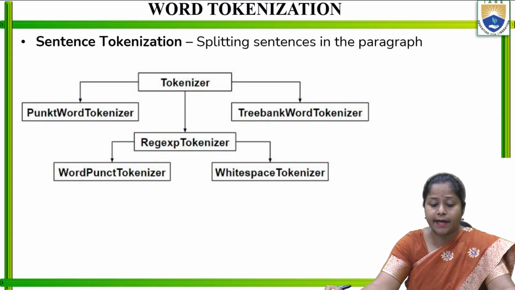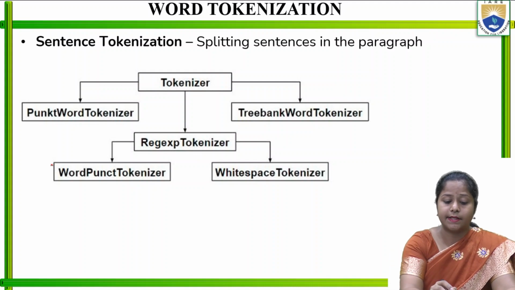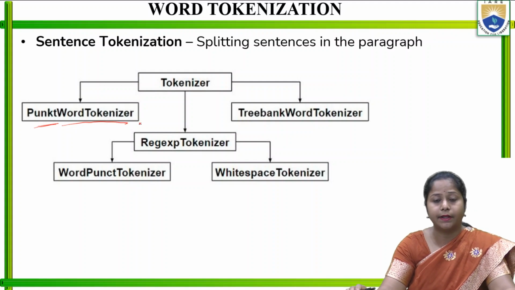We can say a diagram. By seeing that, we can understand what other classes there are to help the method word_tokenize. There are a few classes: PunktWordTokenizer, that is one class.